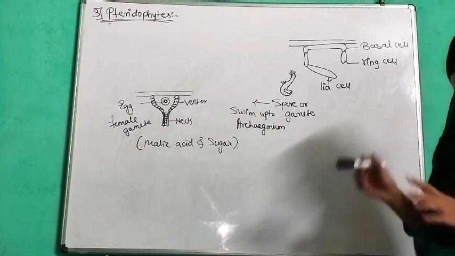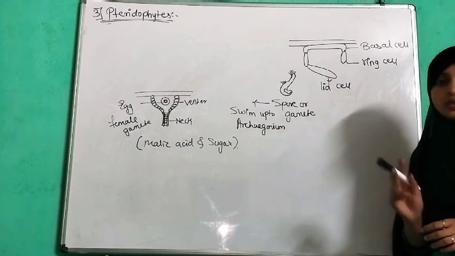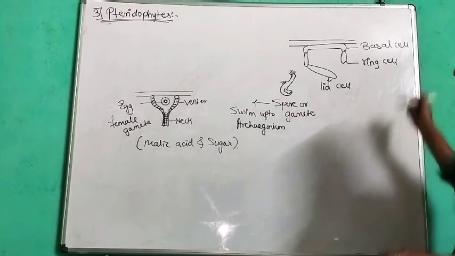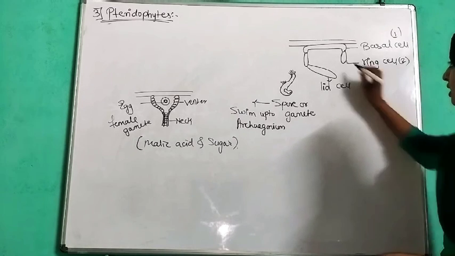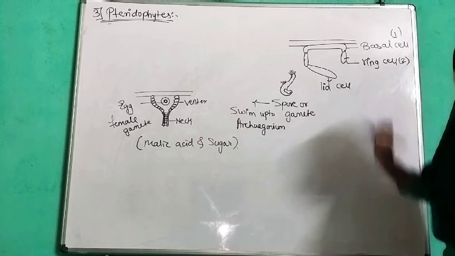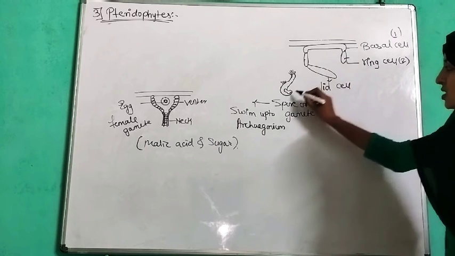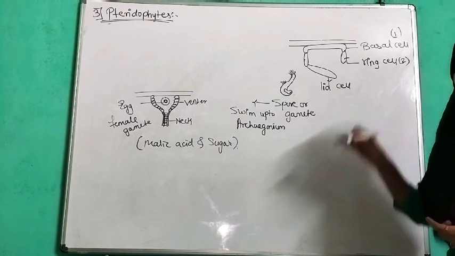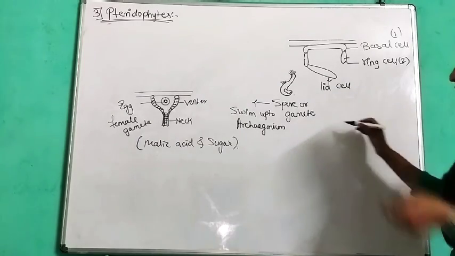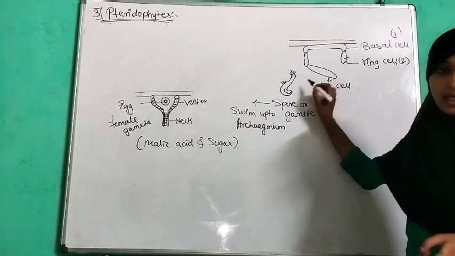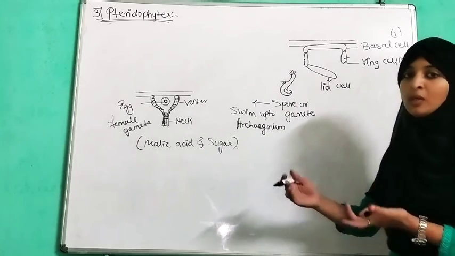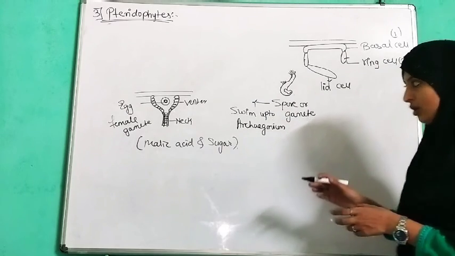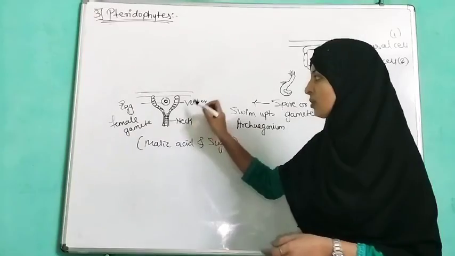Here you can see the antheridium is made up of three different kinds of cells: one basal cell, two ring cells here and here, and one lid cell, from which the antherozoid comes outside the body. This is the male gamete, which swims up to the archegonia, the female reproductive organ, that is the archegonium.